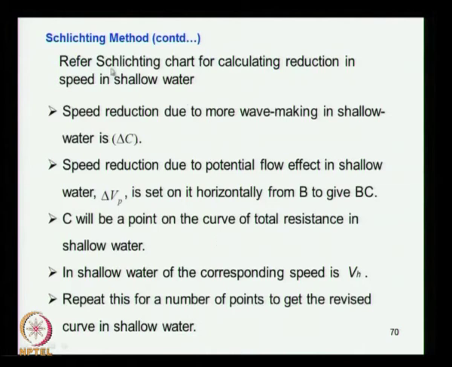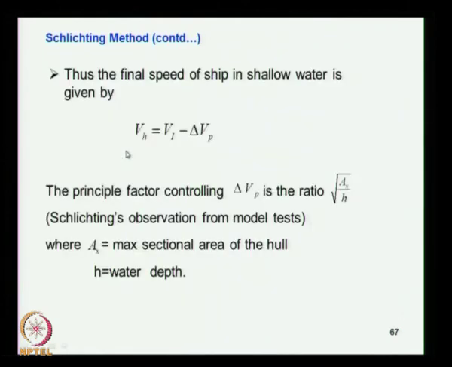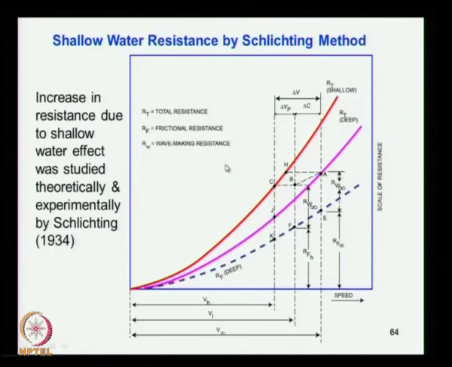So you look to the chart, what you have seen now, the speed reduction due to more wave making in shallow water is delta C. So you just see this chart.